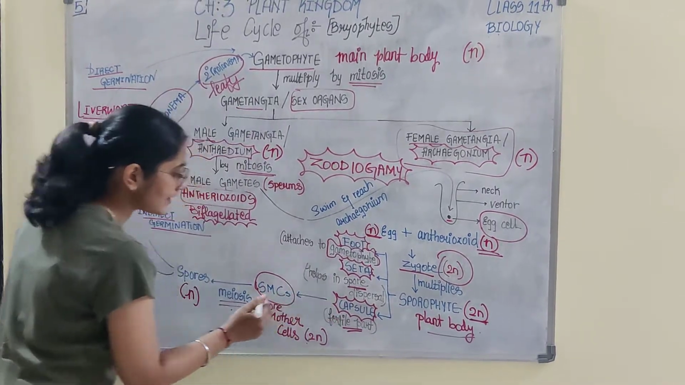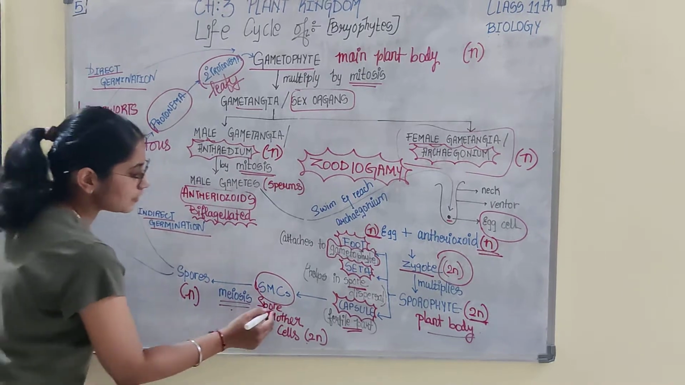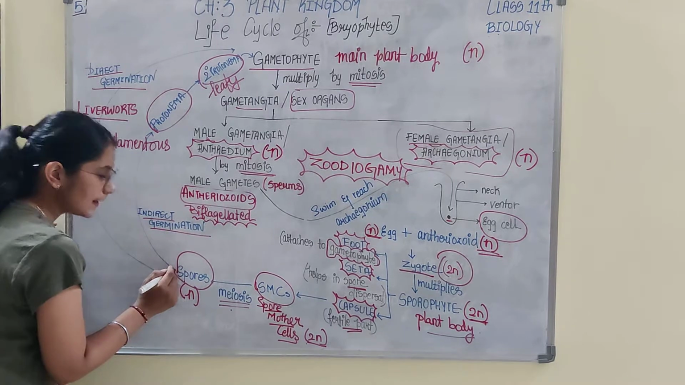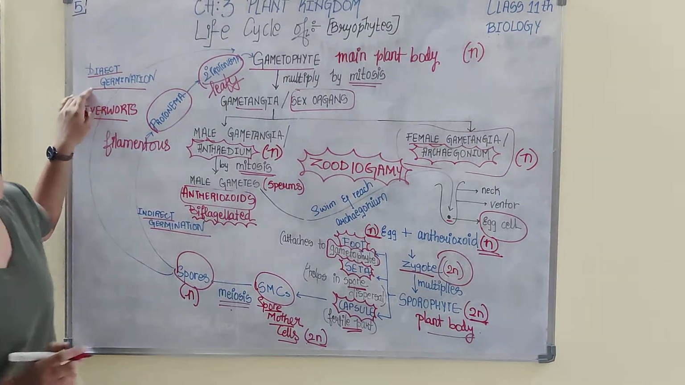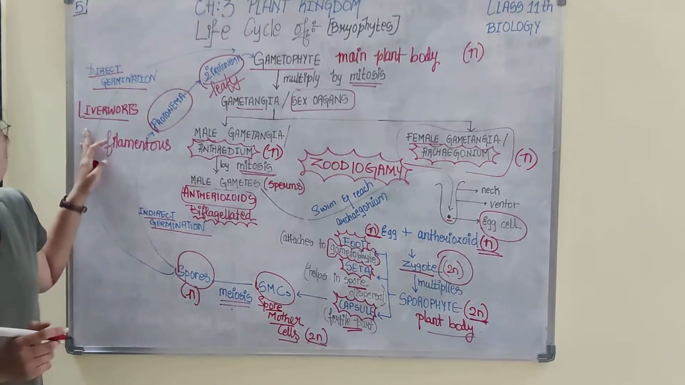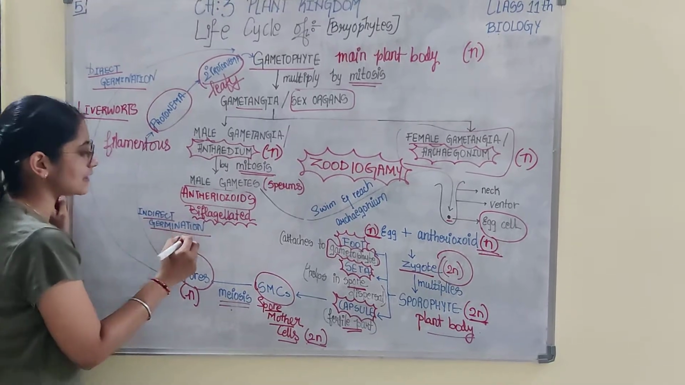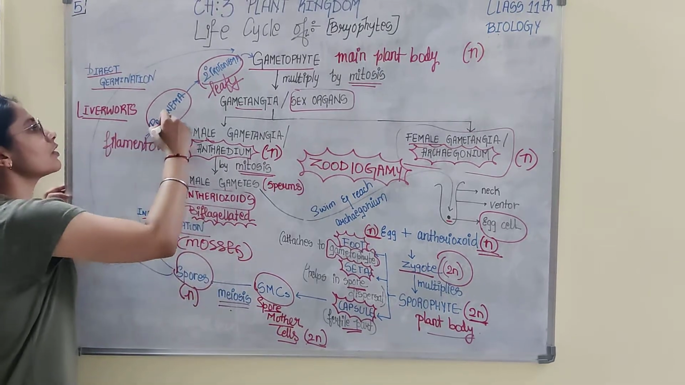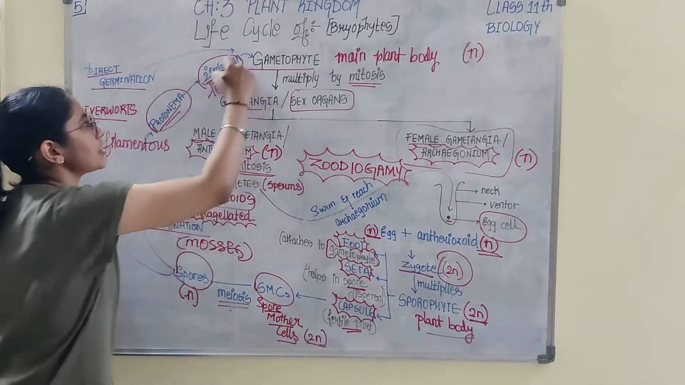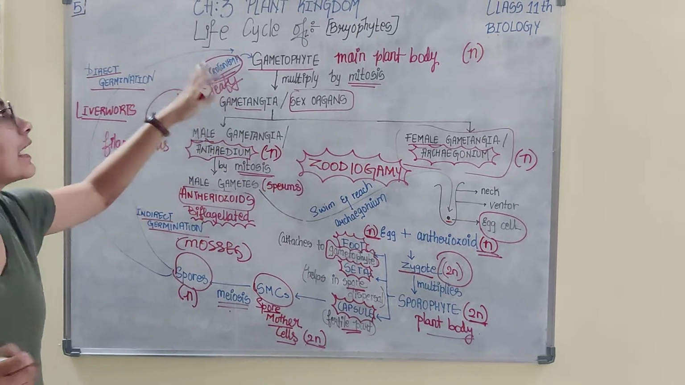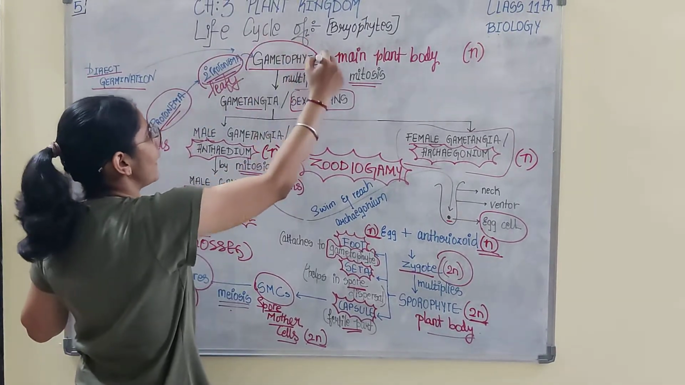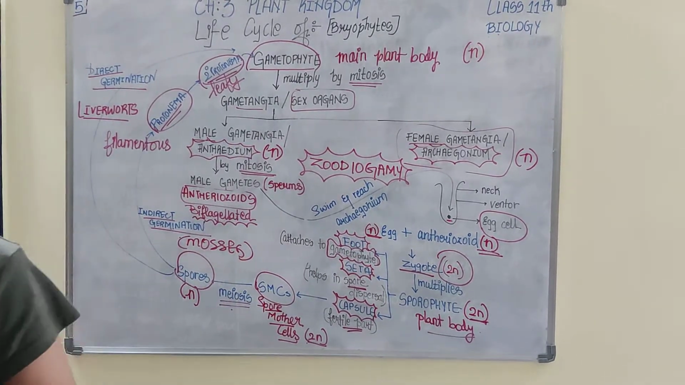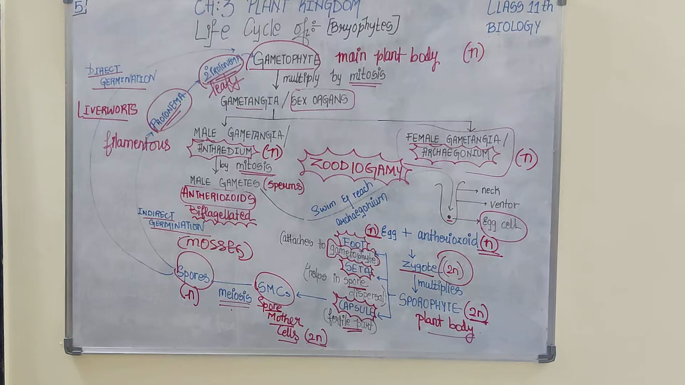The capsule contains the spore mother cells. The spore mother cells are diploid. They undergo meiosis to form spores. These spores undergo either direct germination in case of liverworts, or indirect germination in case of mosses. They go through two stages, primary protonema stage and secondary protonema stage, and then form the gametophyte. Again the life cycle continues. So this is how the life cycle of bryophytes works.